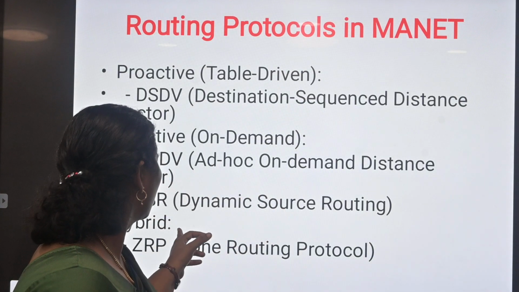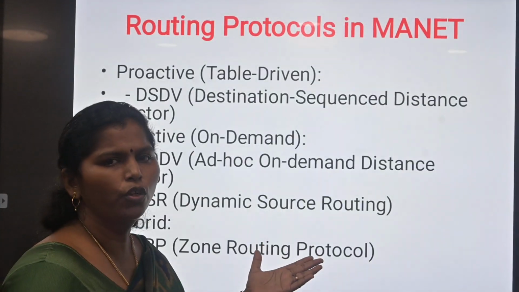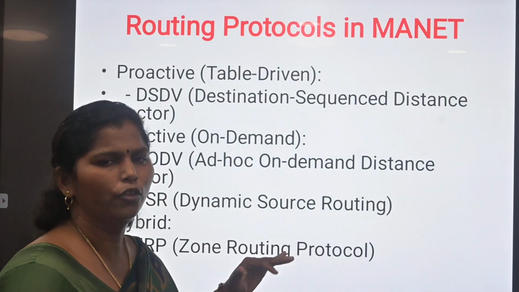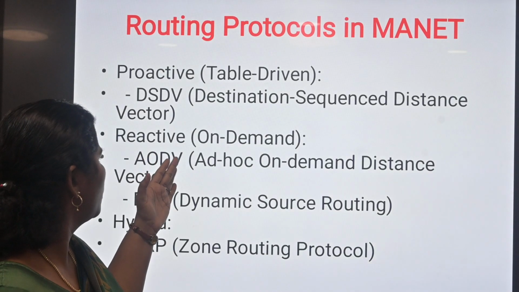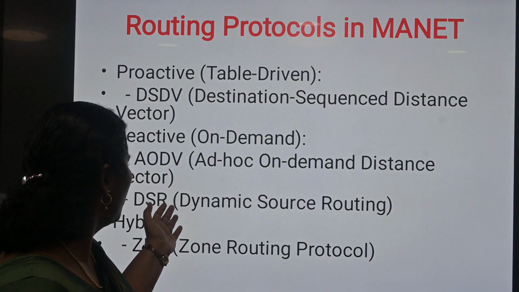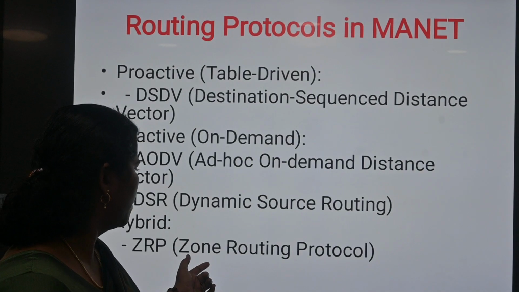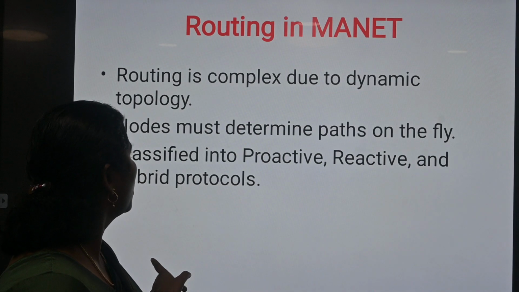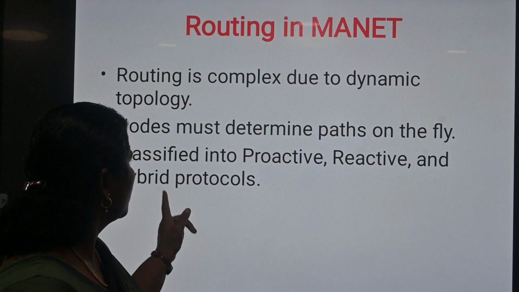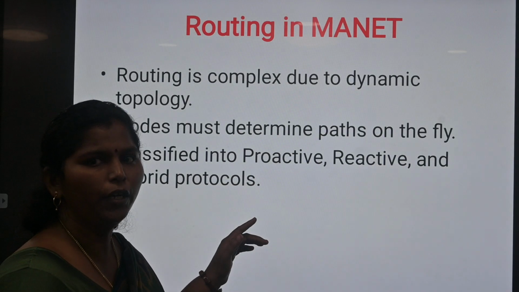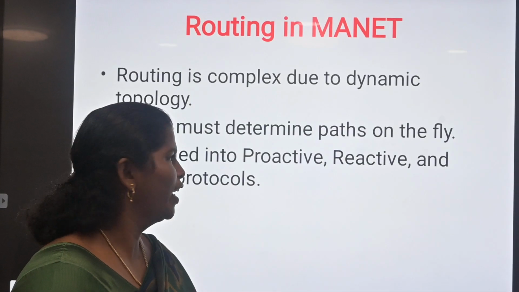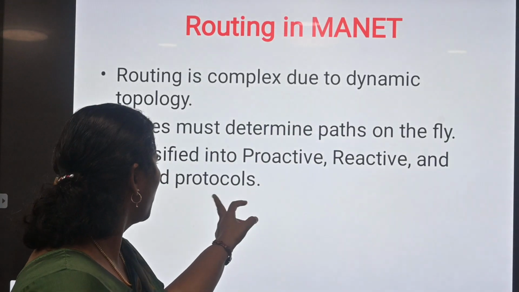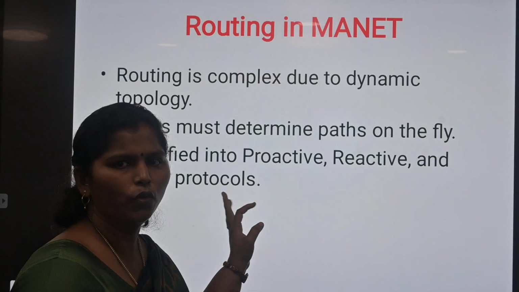In proactive we use DSDV, in reactive we use AODV and DSR, and in hybrid we use ZRP, zone routing protocol. So it is complex due to dynamic topology. Nodes must determine paths on the fly, classified into three types: proactive, reactive, hybrid protocol.